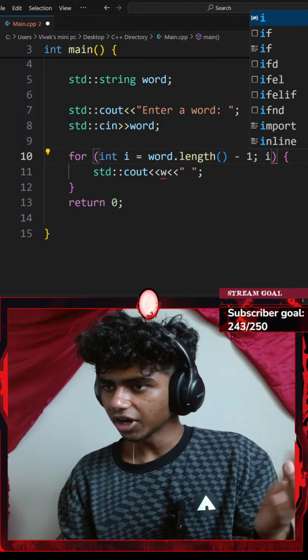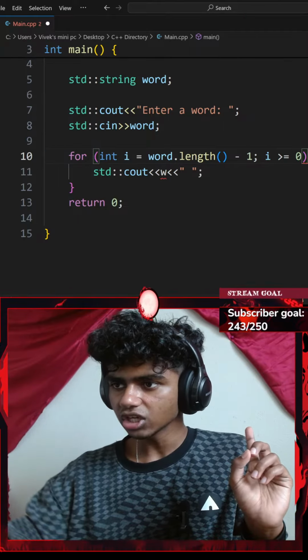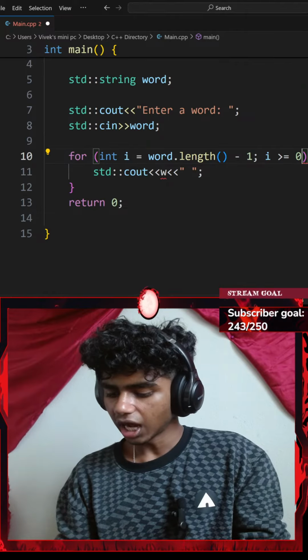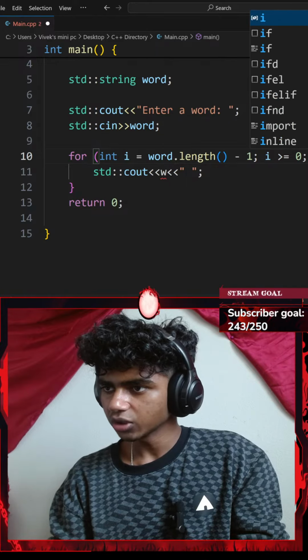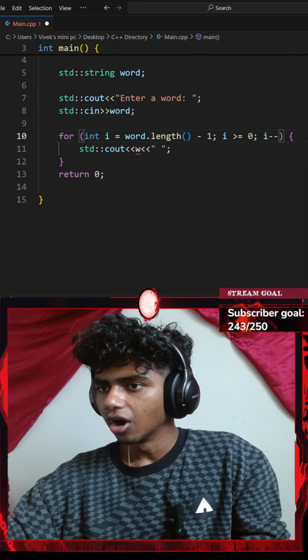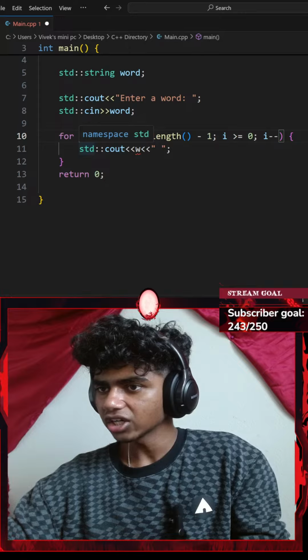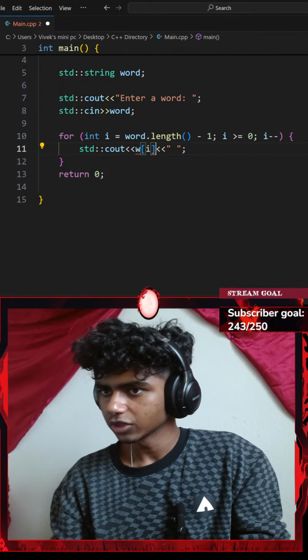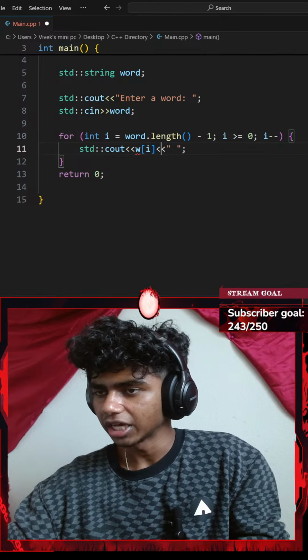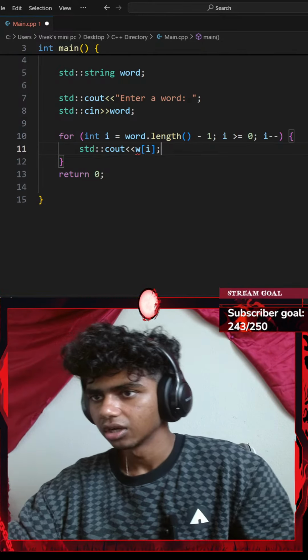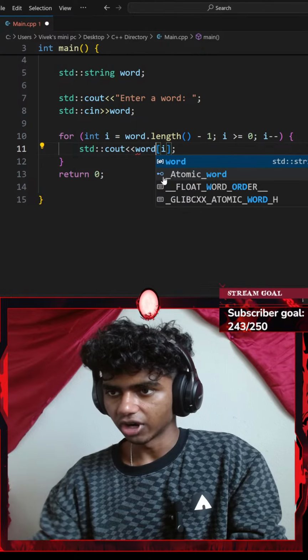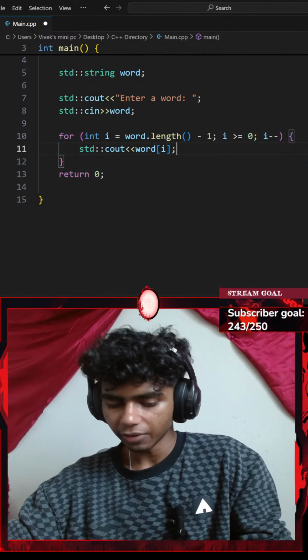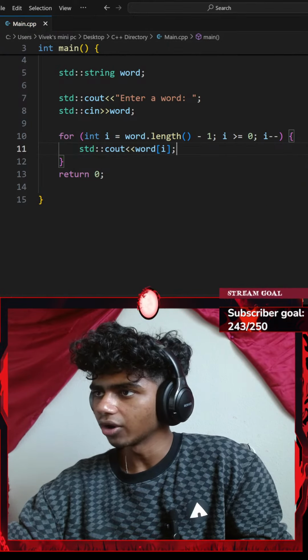If my i variable is greater than or equal to 0, which it currently is, I'll decrease my i by 1, so I'll go with i minus minus. Then inside my standard console output, I'll go with my words at index of i. That is not going to be separated by a space, so I'll remove this. This is going to be my word variable. Perfect. Let's go with Control S to save the code and run the command.